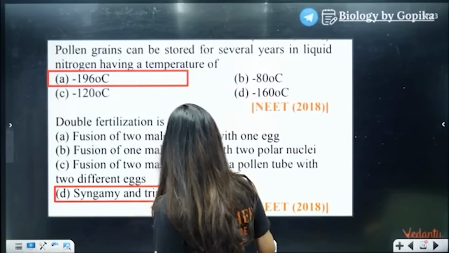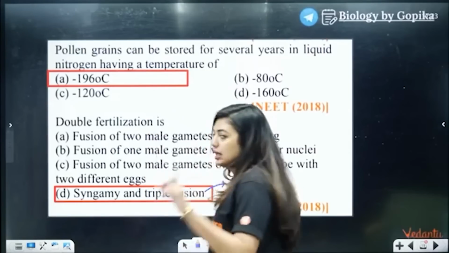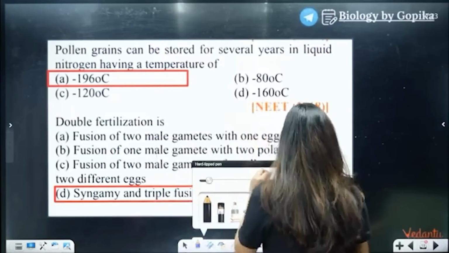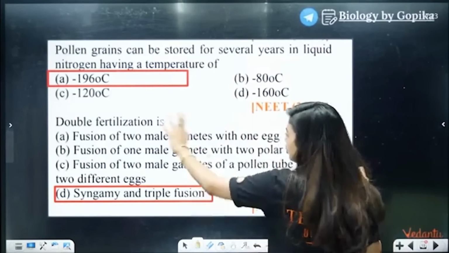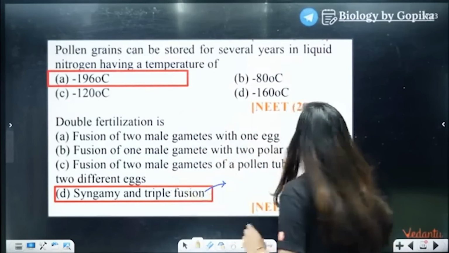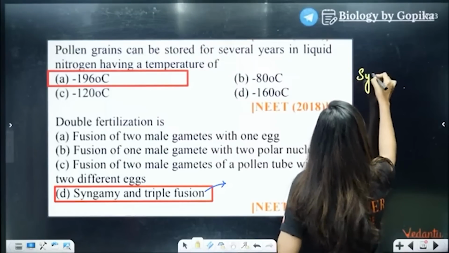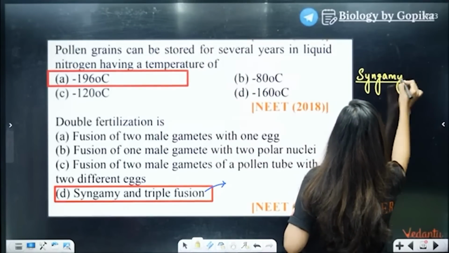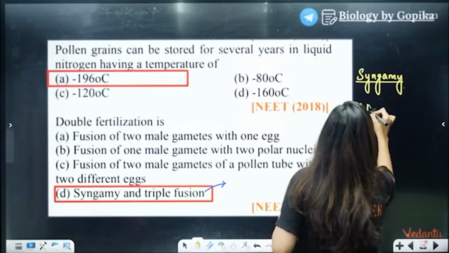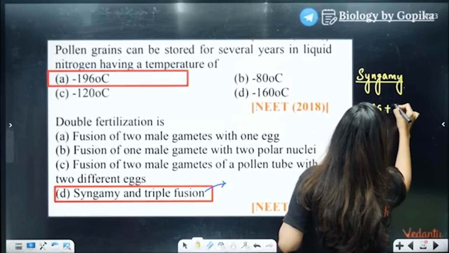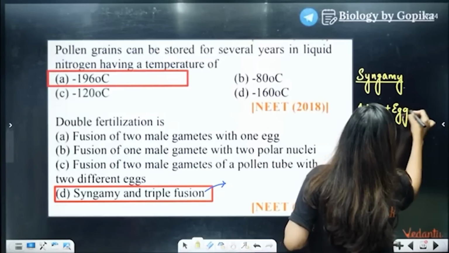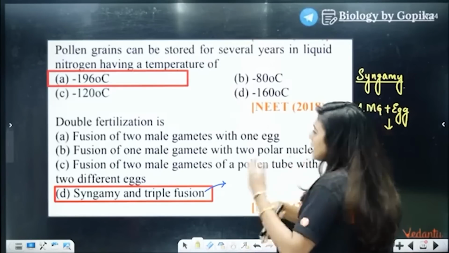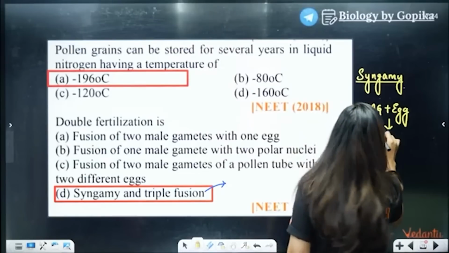Now, what is syngamy? What is triple fusion? Remember this, please write it somewhere and keep. A lot of questions I told you, framed in a different way, but the same concept. Here, students, syngamy means one male gamete, the actual marriage I tell you, no? So one male gamete will fuse with the egg to form what? Obviously the zygote and the embryo.